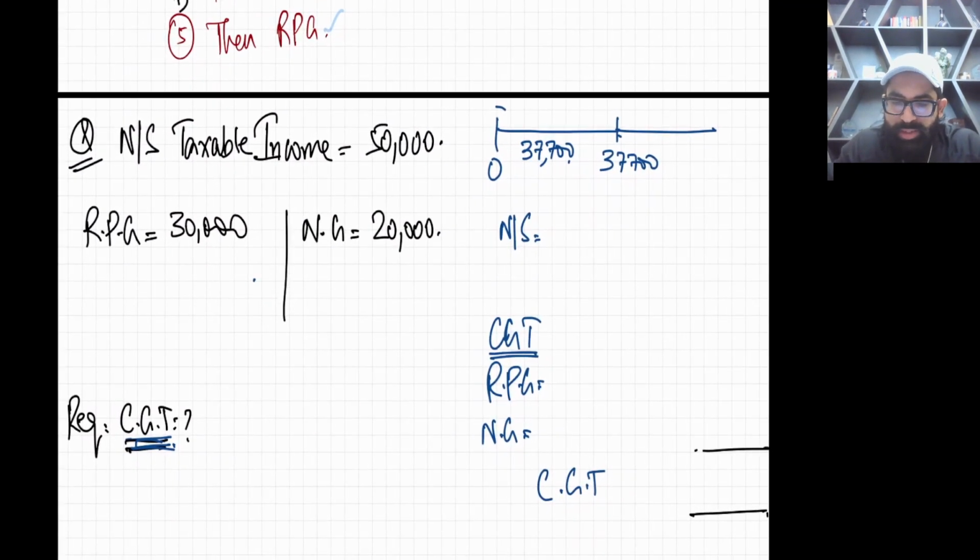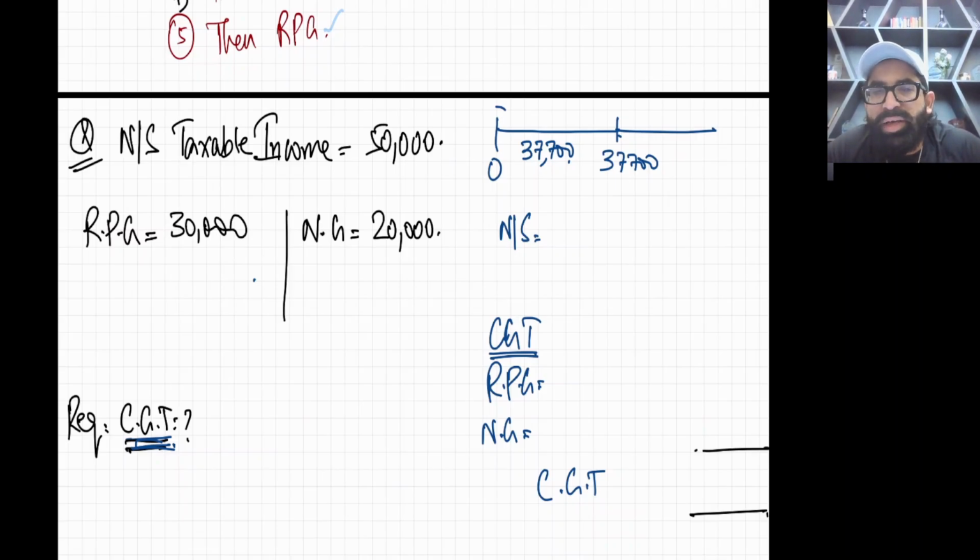Now, my dear student, let's start with the first question. I have my calculator in front of me. In the requirement, they have given you non-savings taxable income. Use your brain. Non-savings taxable income means personal allowance is already deducted from this.